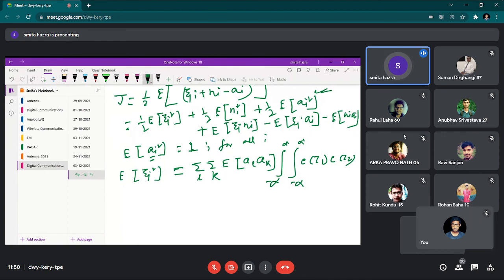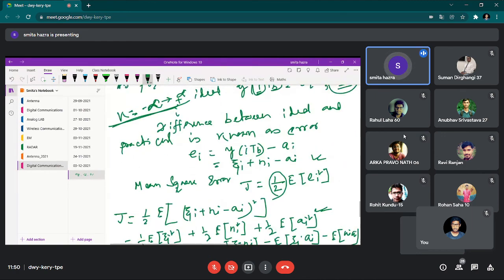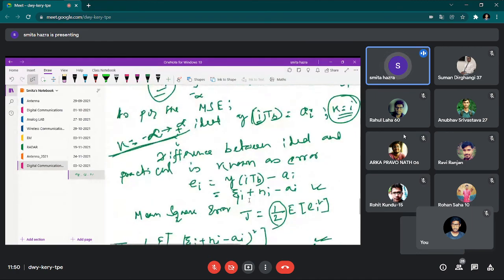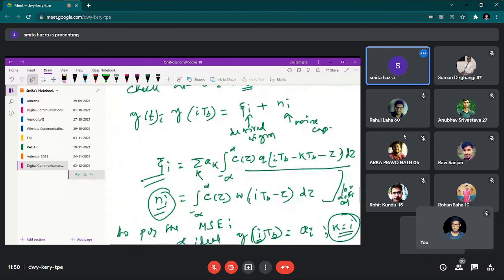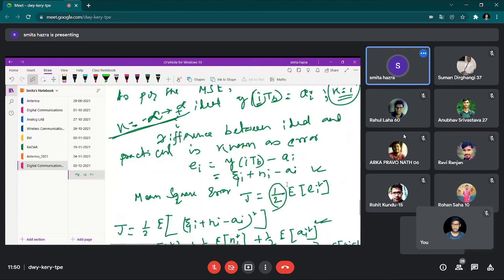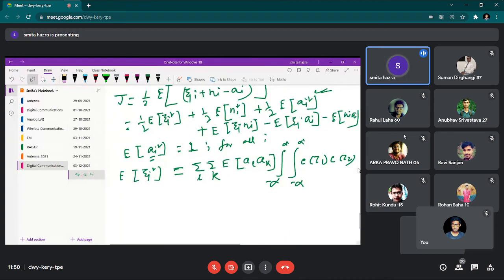As two integrations are there, and inside the integration, the part that you are writing here, for one you are writing tau 1, for the other you are writing tau 2. So that is why C tau 1, C tau 2. Now take the sequence.